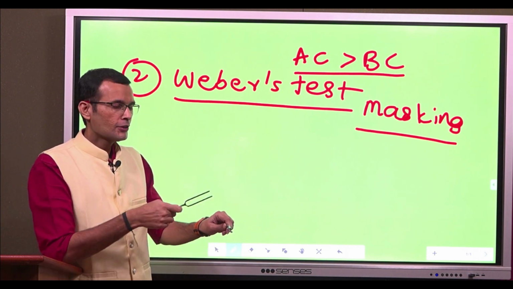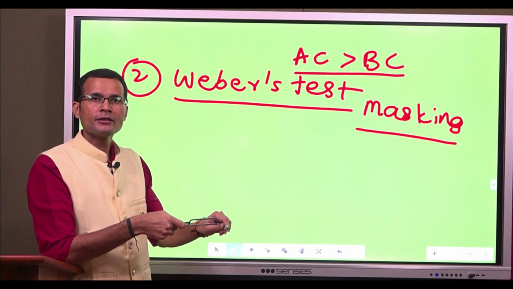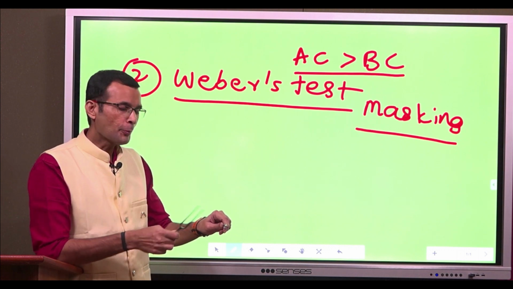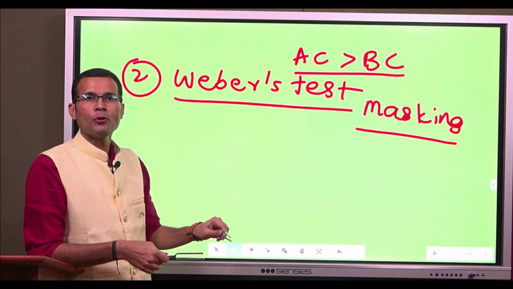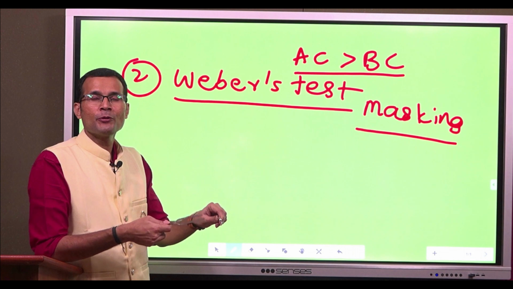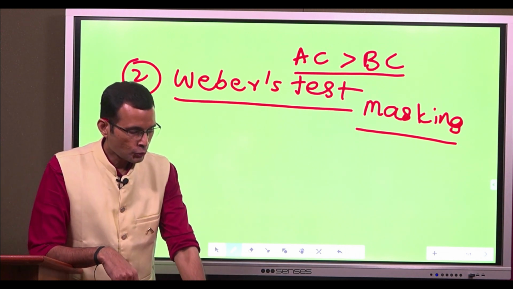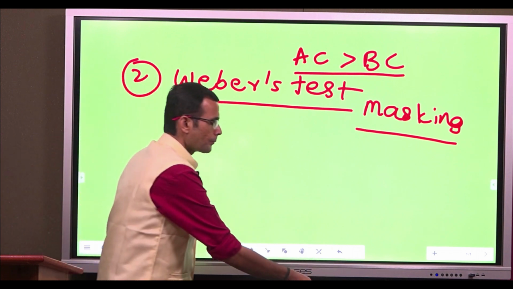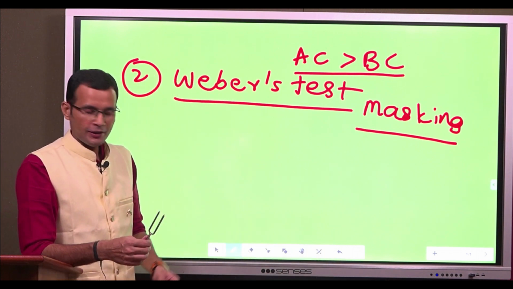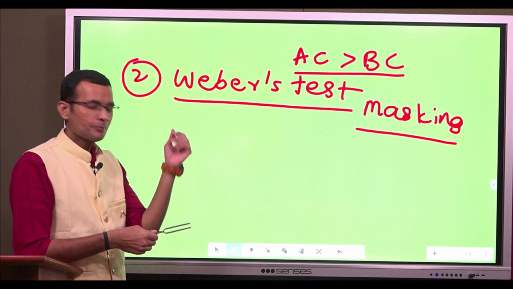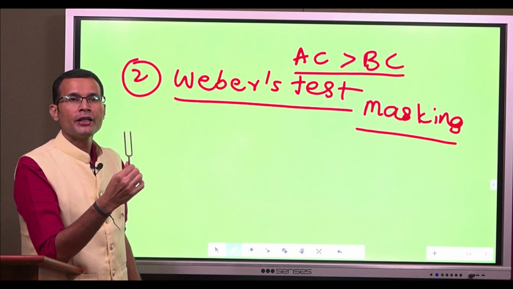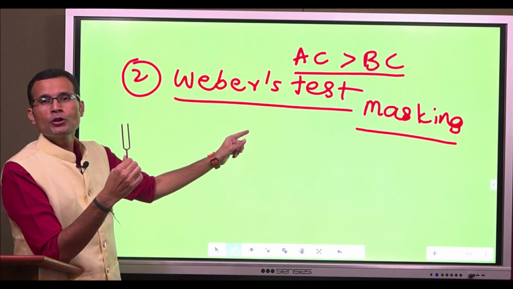Metallic objects should not be used to strike the tuning fork. There is mixing of frequencies there. That's undesirable. So, use a firm surface. Right. Now we go to the Weber's test.